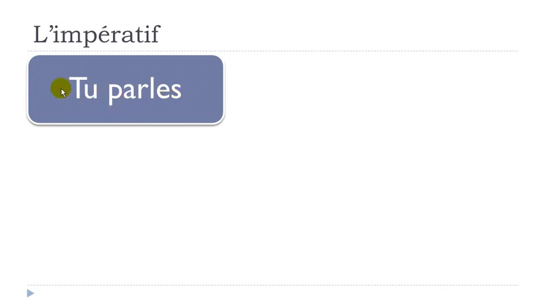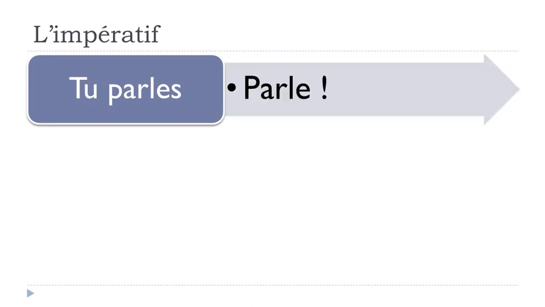That's the present form of the verb parler, to talk, from the first group. If we want to make this imperative form, it will look like that, parle. So you can see that your final S needs to go away, and you will get this parle form. This is your imperative form, l'impératif.